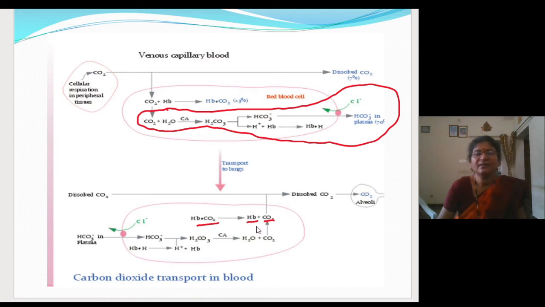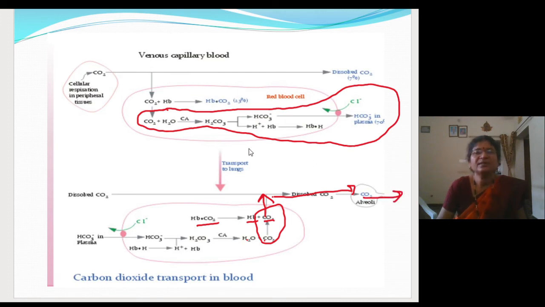Like that only, the bicarbonate ion will combine with the hydrogen to form carbonic acid, and the carbonic acid will get broken down into water and carbon dioxide. All this carbon dioxide will come out and will get transported to the alveoli. Then through the alveoli, it will get transported outside.